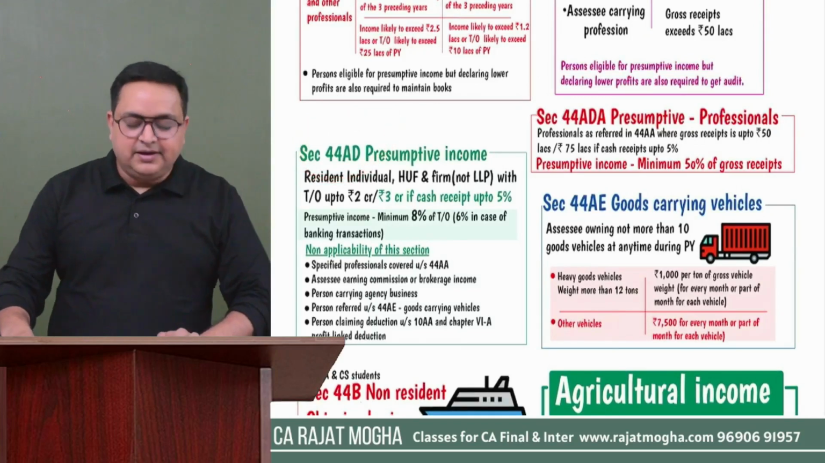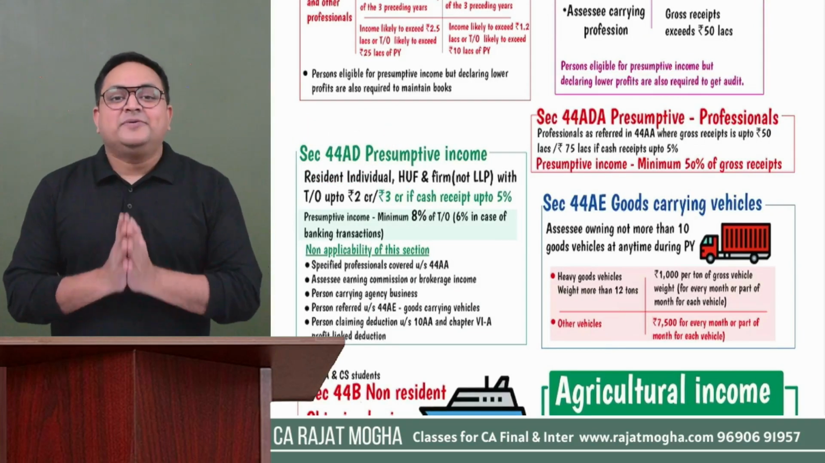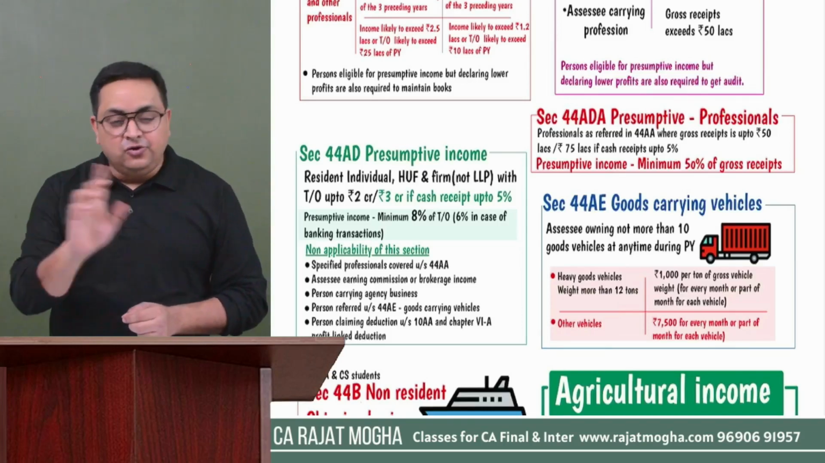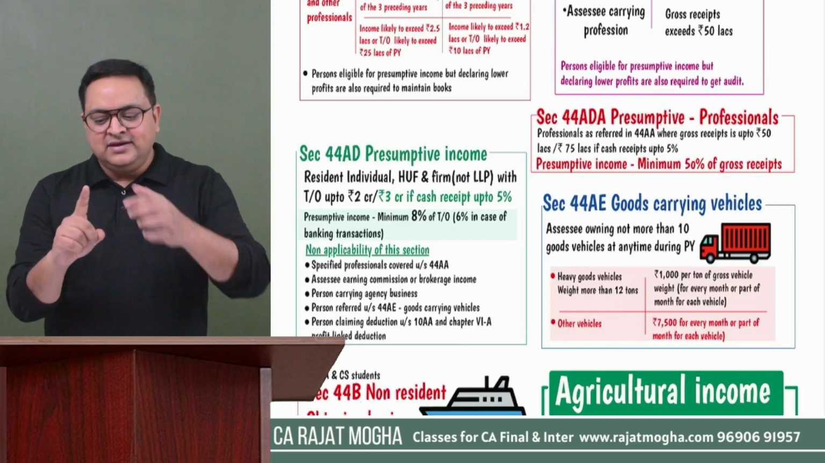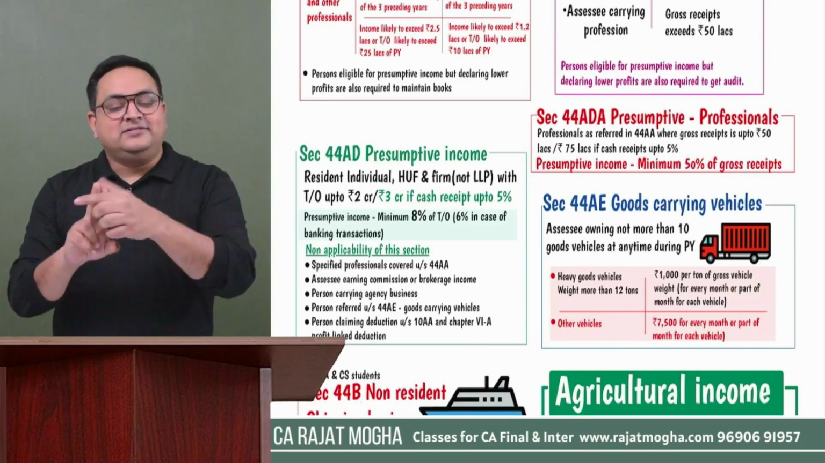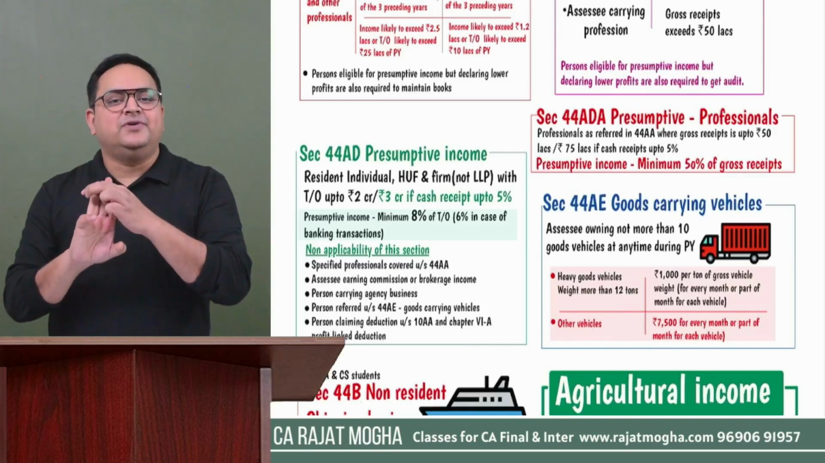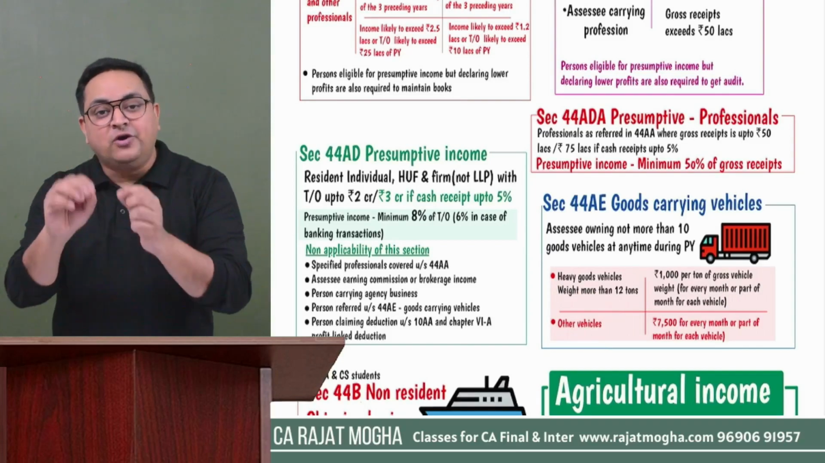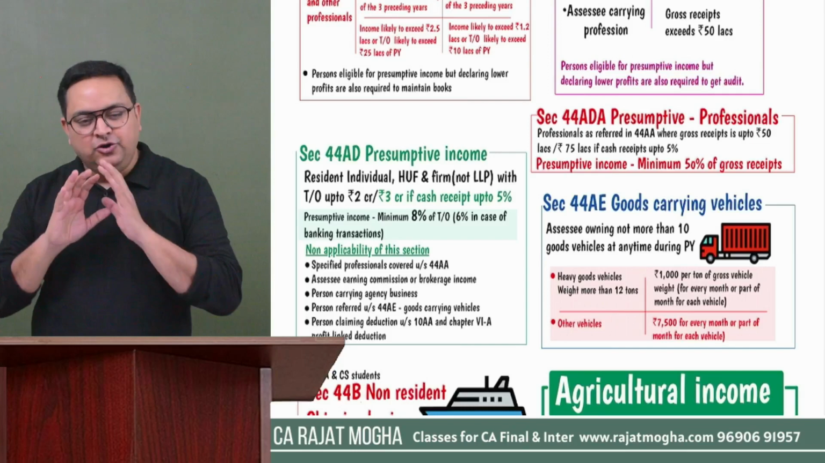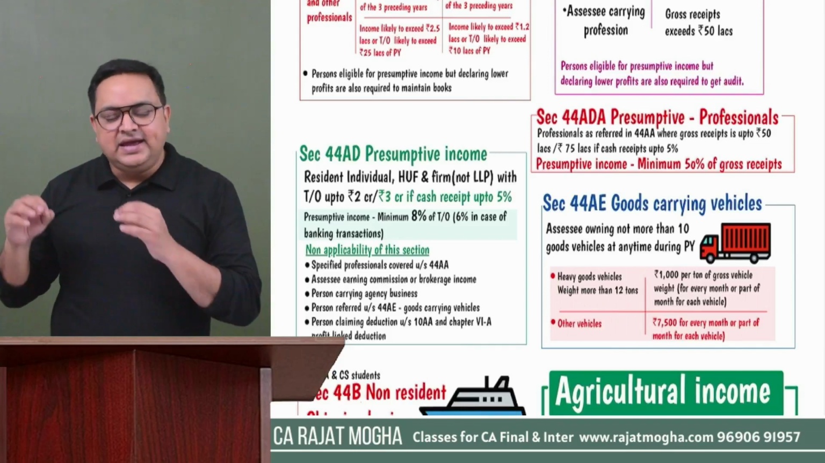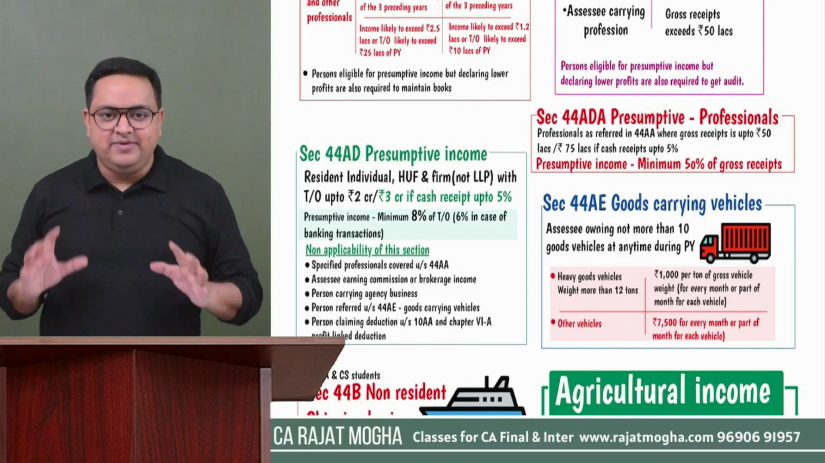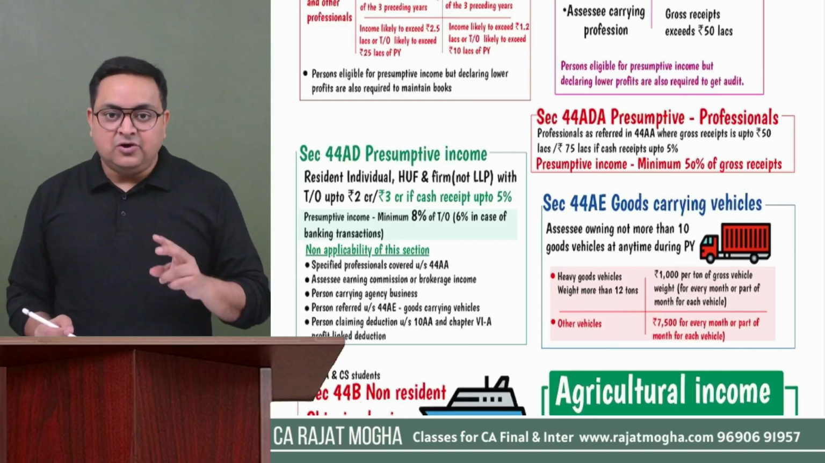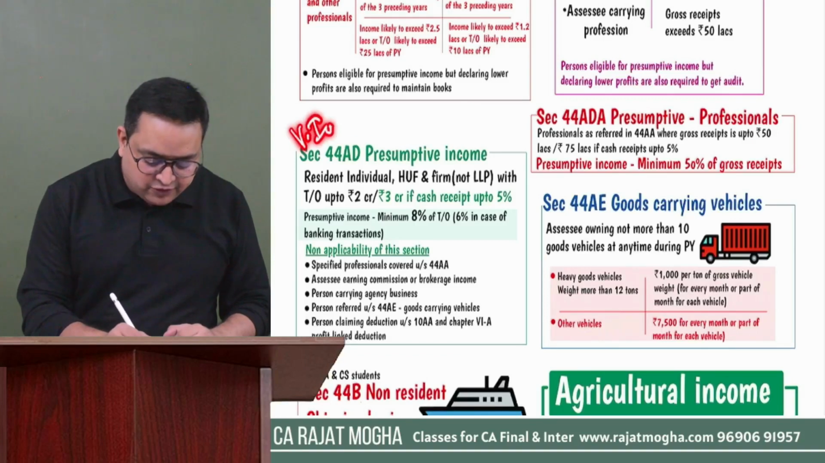44AD, presumptive income. First of all, please understand that section 44AD is only available to a resident assessee, not for non-resident. If the assessee is a resident individual, resident HUF, or resident partnership firm, full stop, and not even LLP, that firm should be a normal firm, not LLP, then under 44AD they can claim their income on a presumptive basis. Other criteria I'll be discussing just now, but this section is very important, especially for your May 24 examination.